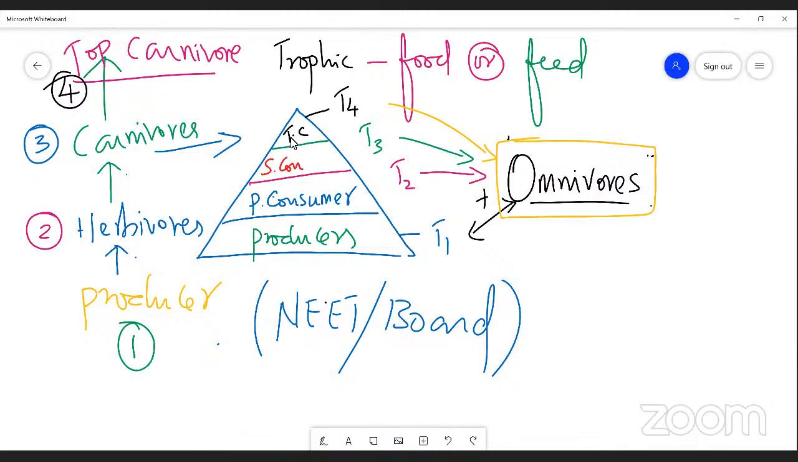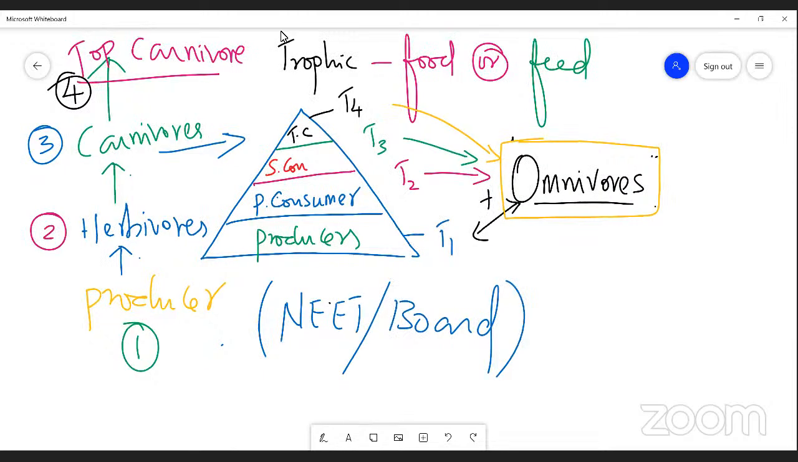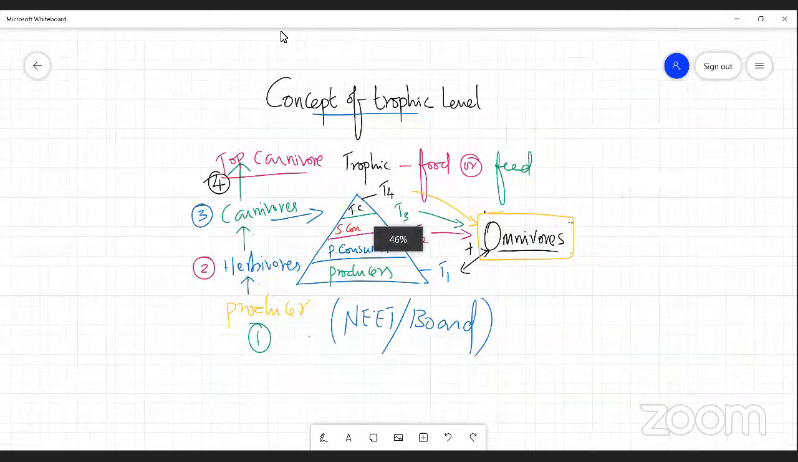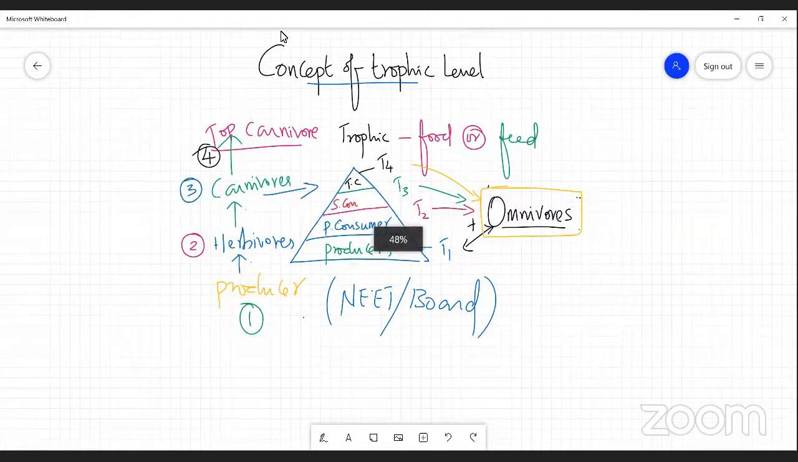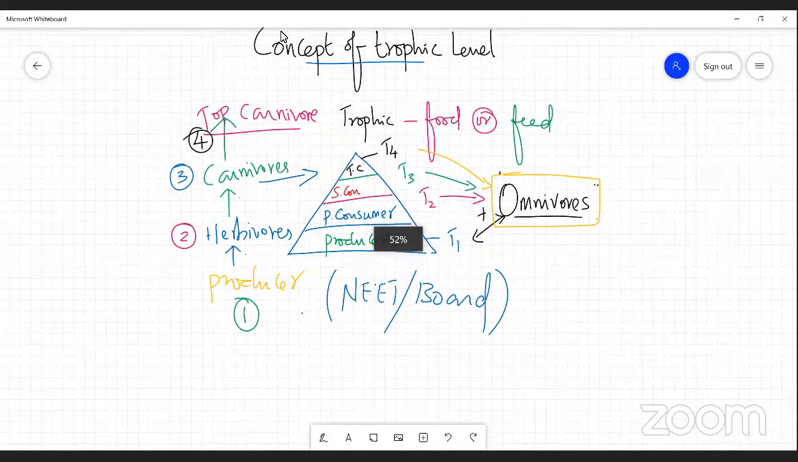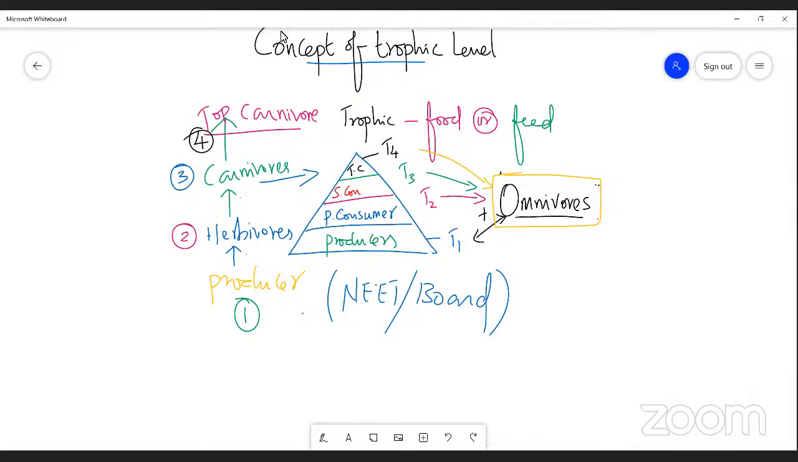Now you can understand, as I said, a trophic level is nothing but a diagrammatic representation of the position of an organism in the trophic structure of an ecosystem, right? Can you understand? Yes, sir. Now I'm going to give some examples for each trophic level. Do you want an example? Yes, sir. Right. Let me give them one by one.